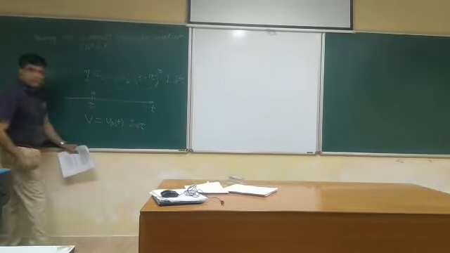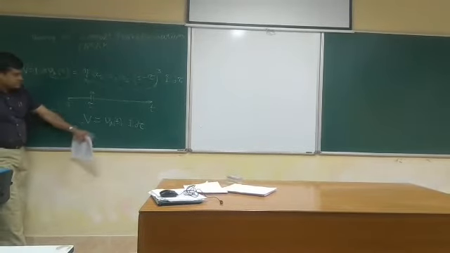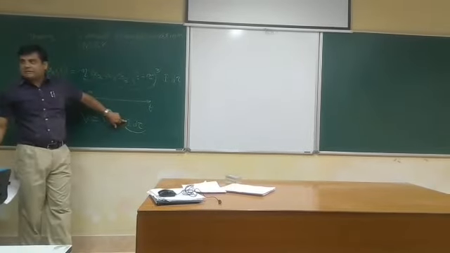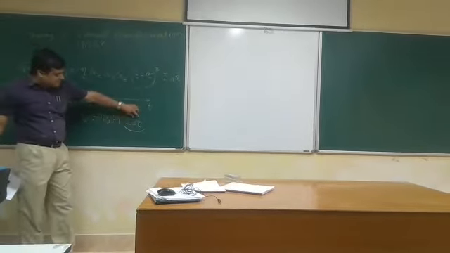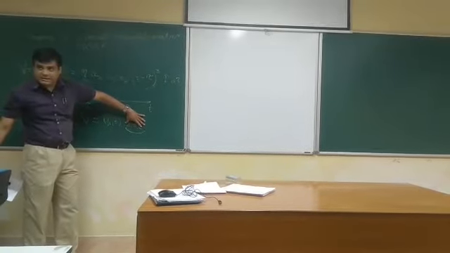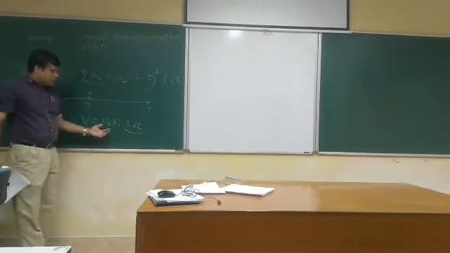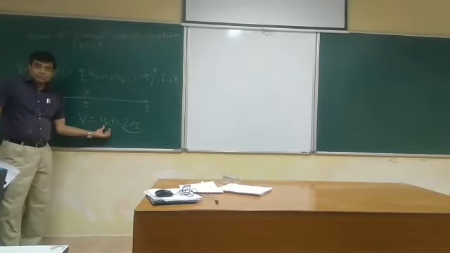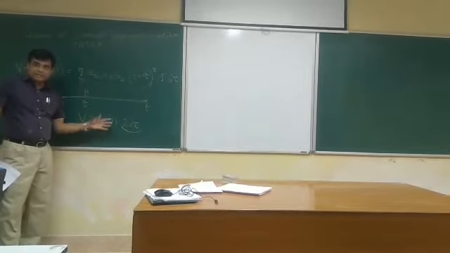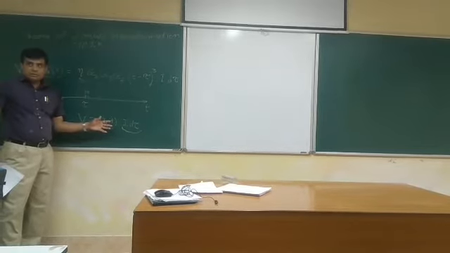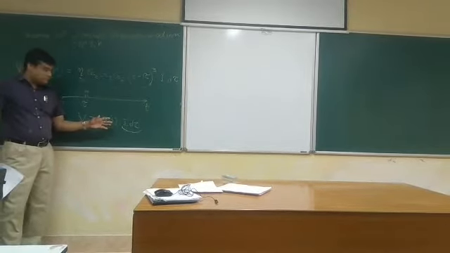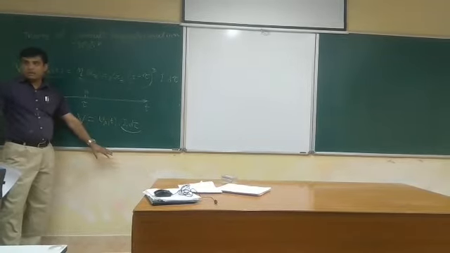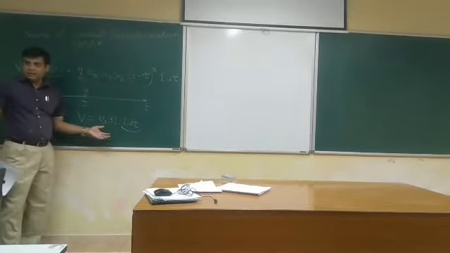So this is number of particles per unit volume. I is number of particles per unit volume per unit time multiplied by time. So this is number of particles per unit volume. This is volume of one of those product. This is volume of particles per volume of solution. Dimension is number.